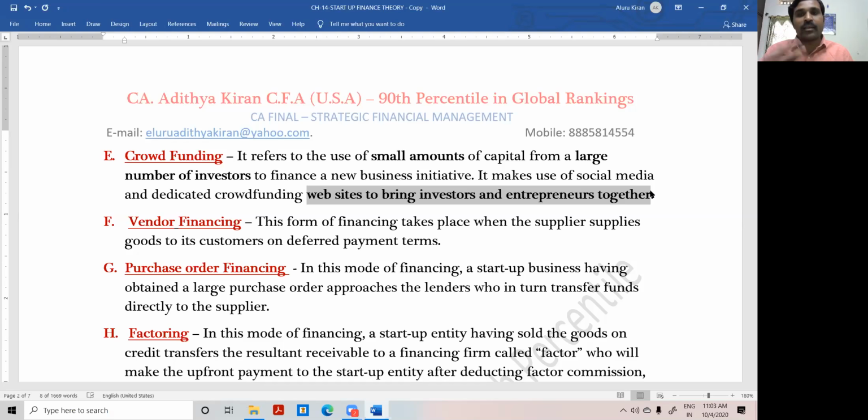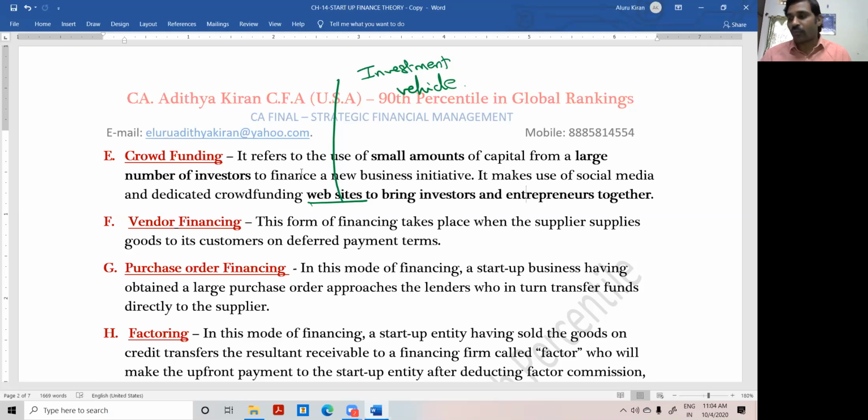I will screen the entrepreneurs and evaluate their financial feasibility. Based on that, I will lend money. Small investors put money in the website, and the website gives money to the entrepreneurs. This is called an investment vehicle. This website is an investment vehicle.